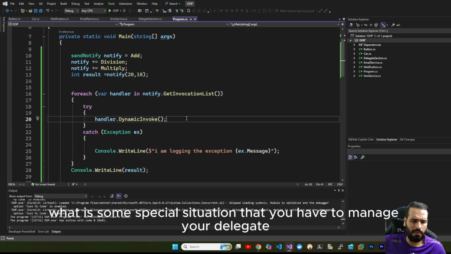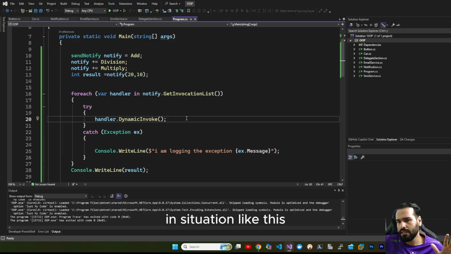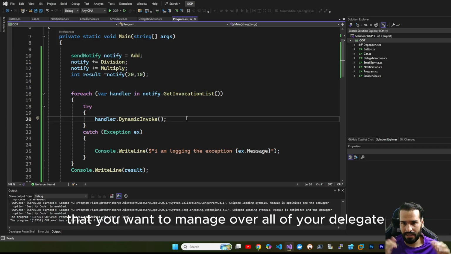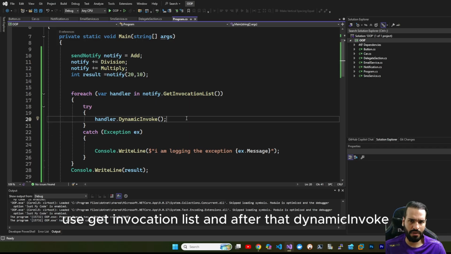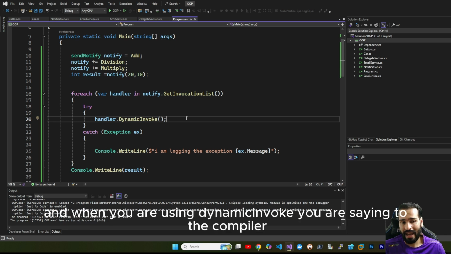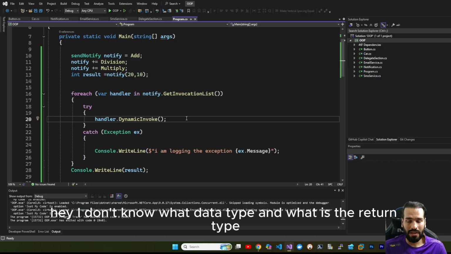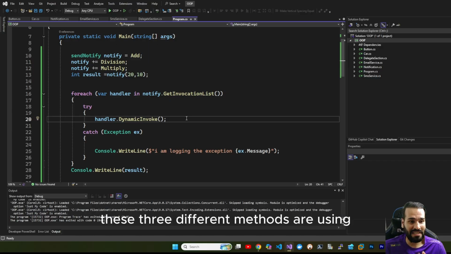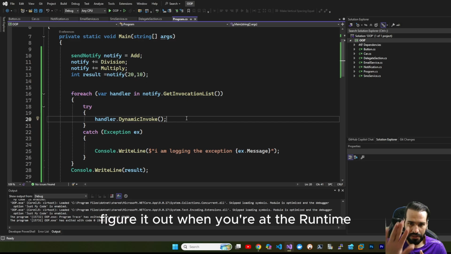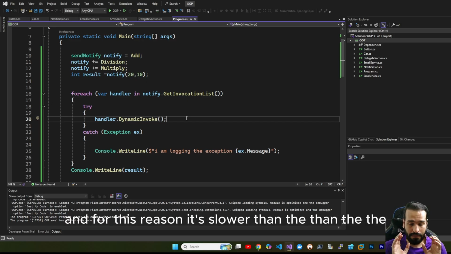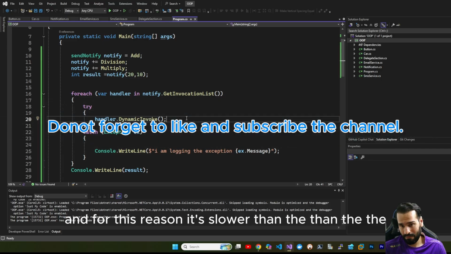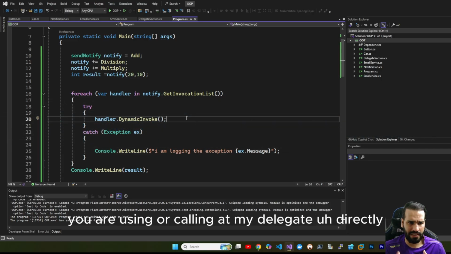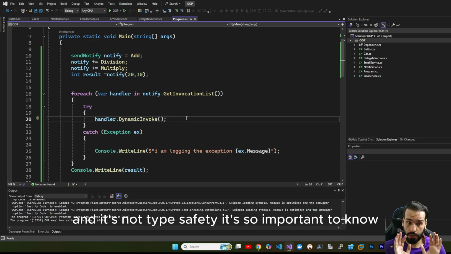For this reason, in a special situation where you have to manage your delegates, where you want to manage all of your delegates, use GetInvocationList and after that DynamicInvoke. When you are using DynamicInvoke, you are saying to the compiler, hey, I don't know what data type and what return type these three different methods are using. Figure it out at runtime. And for this reason, it's slower than calling the delegate directly, and it's not type safe. It's so important to know.